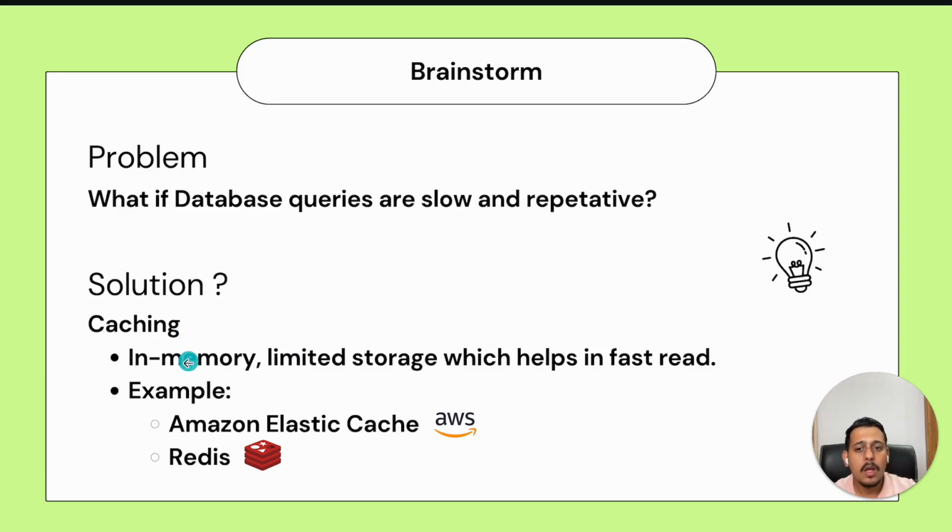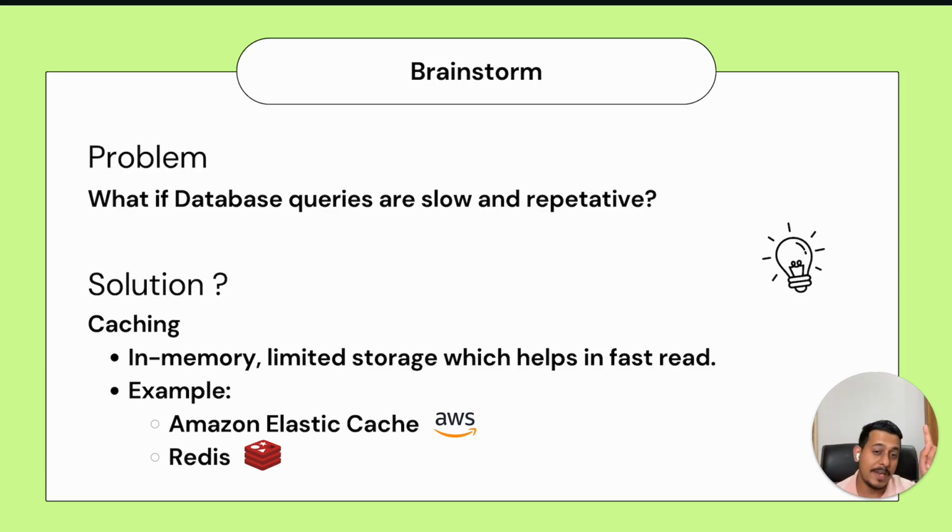Generally, it is an in-memory thing. I can go in depth on it here. A database is something we store on disk, so even if you turn off the system, it will still have that storage. If you turn it on, you can still read it. An in-memory store is sort of like RAM. So until you keep your system alive, you can store some information in it, up to a certain limit. It is not unlimited. It has very limited storage. But the advantage is that because you are saving it in memory and not on disk, reading from memory is way faster compared to reading from disk.